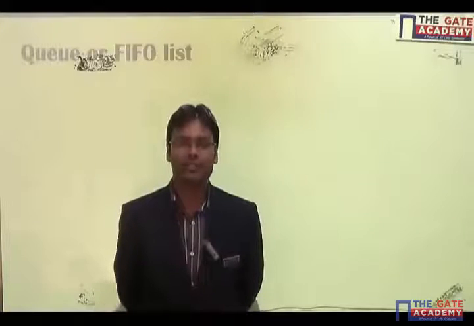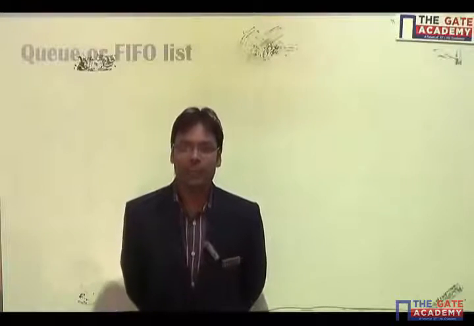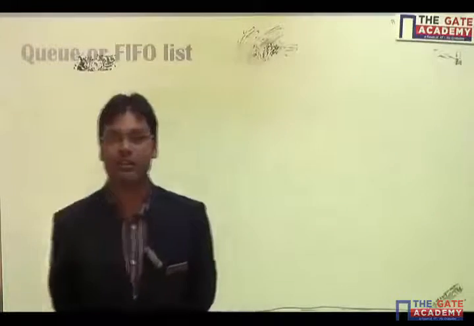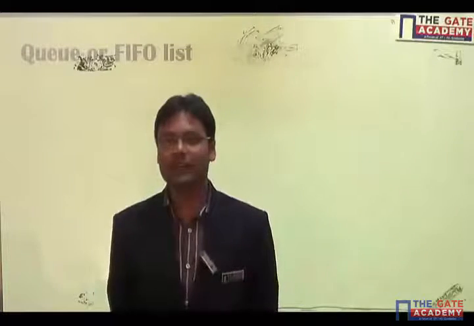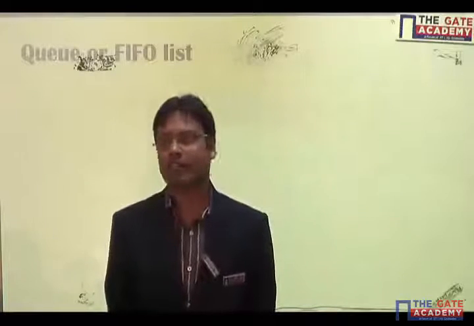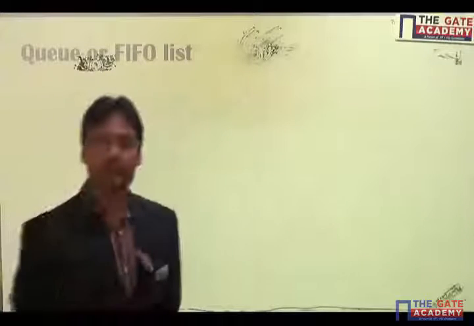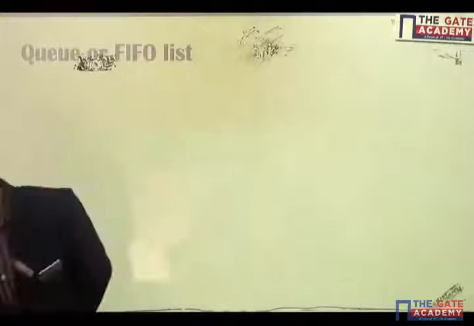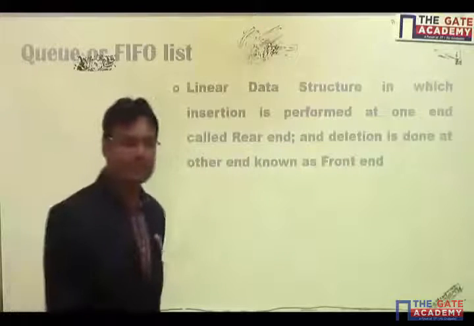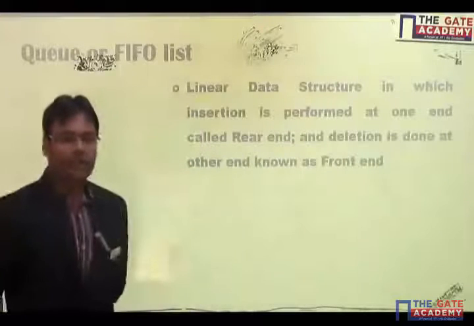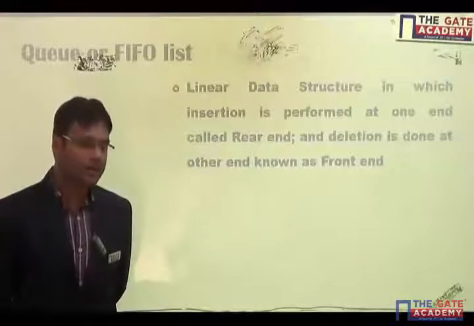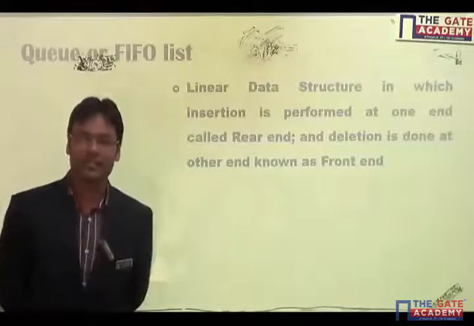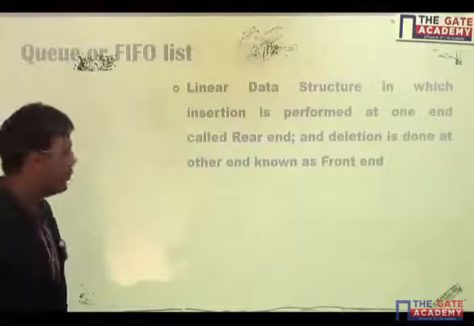That means the element which was inserted first in the list or the queue will be deleted from the queue first. After that, next and next. Simple. That is a simple, practical example of the queue. So a queue is technically a linear data structure in which insertion is performed at one end, called the rear end, and deletion is done at the other end, known as the front end.